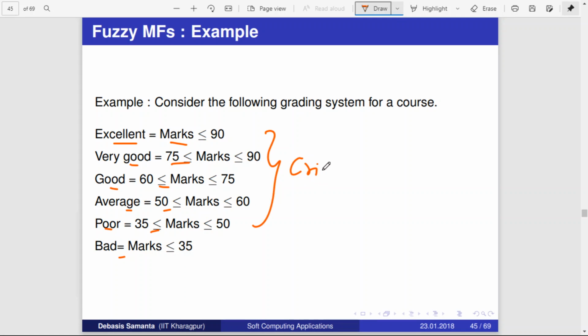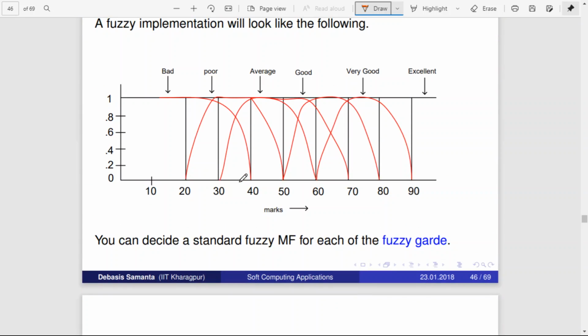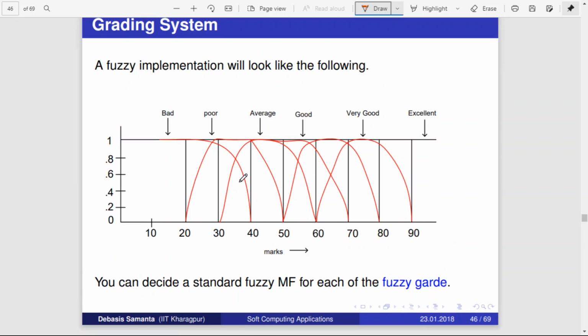So this is a crisp classification, but now when you apply it on a fuzzy, it may be something like this, depending on the membership function. Currently you don't see these red curves, you ignore these red curves. If you ignore these red curves, then this is nothing but a crisp thing.